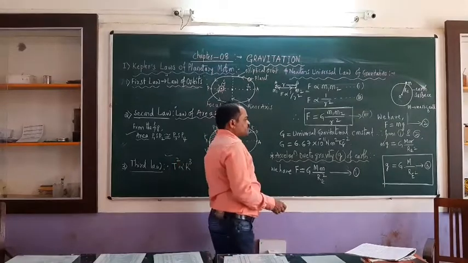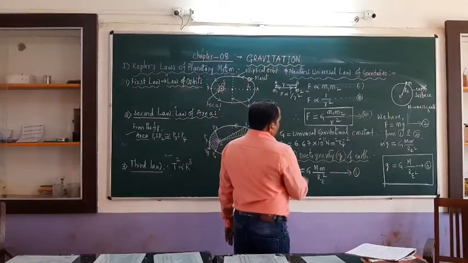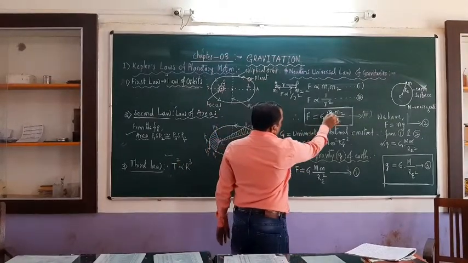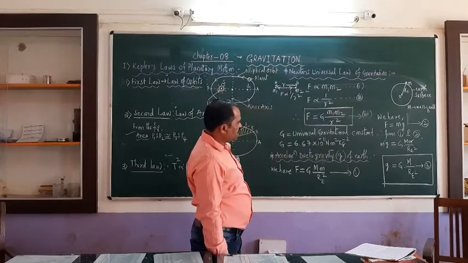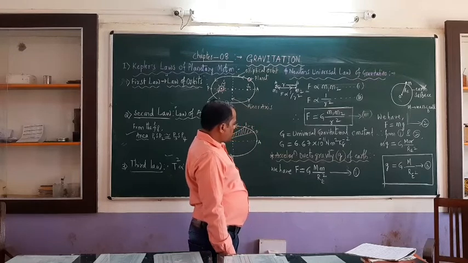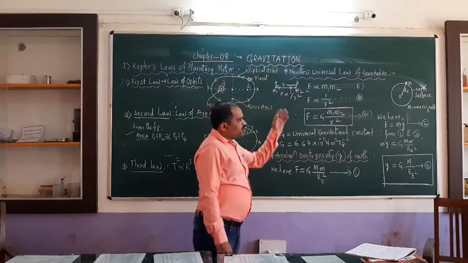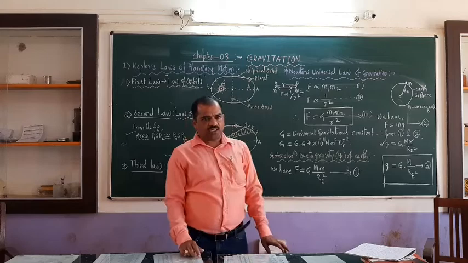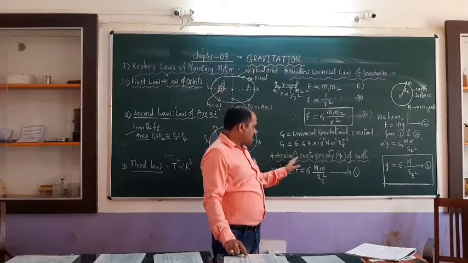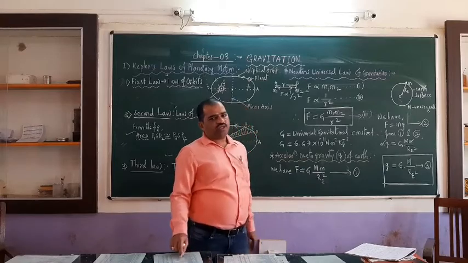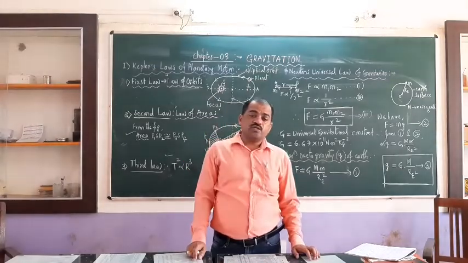Here you can see F is directly proportional to M1 M2, and F is inversely proportional to R square. You can understand the expression. Now, after knowing Newton's universal law of gravitation, let us consider another important concept, that is acceleration due to gravity of the earth. This is very important.